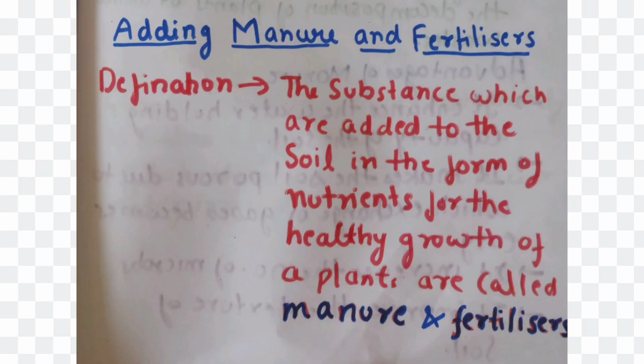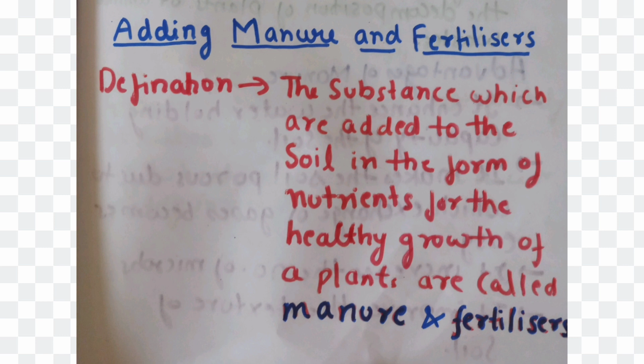Okay students, let's discuss our next topic, that is addition of manures and fertilizers. Like in our body, for growth we need proteins and vitamins. In the same way, plants also need nutrients to grow. The substances which are added to the soil in the form of nutrients for the healthy growth of plants are called manures and fertilizers.